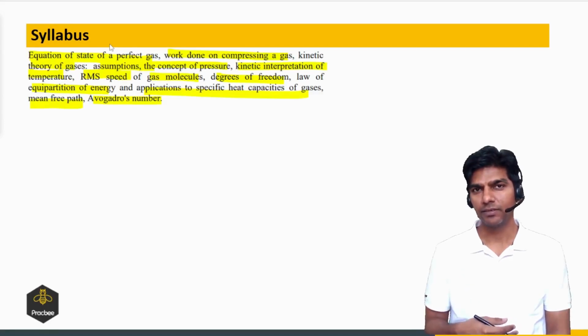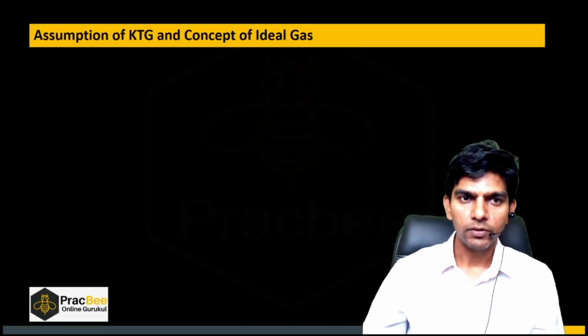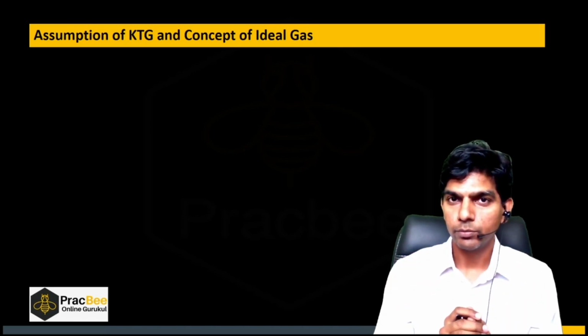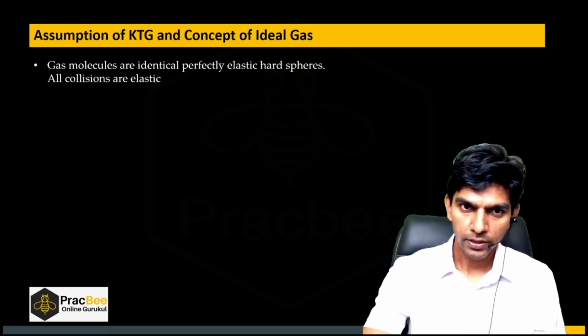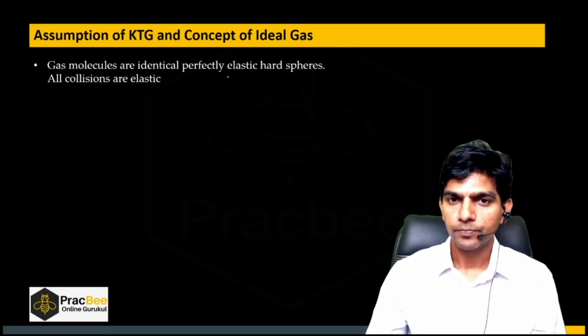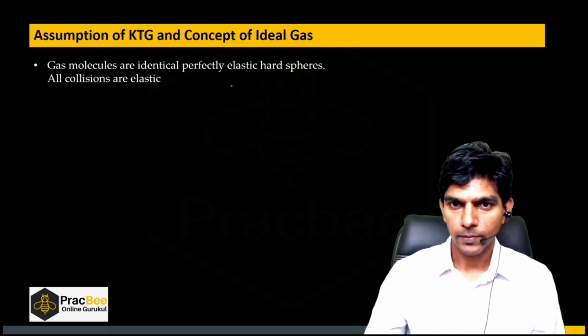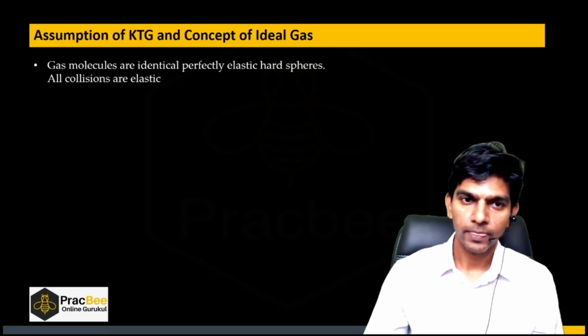Now let us see the different concepts and problem types which can be formed from this chapter. Now let us see what the assumptions in kinetic theory of gases are. Again, these assumptions are important because there can be a theoretical question from these assumptions. First, the gas molecules are identical elastic hard spheres, and all collisions are elastic. So if the collisions are elastic, there will be no loss of energy.